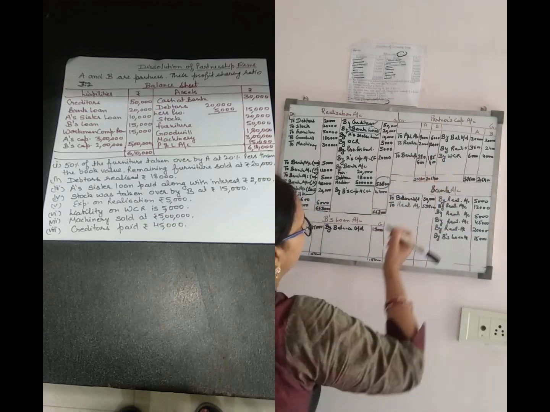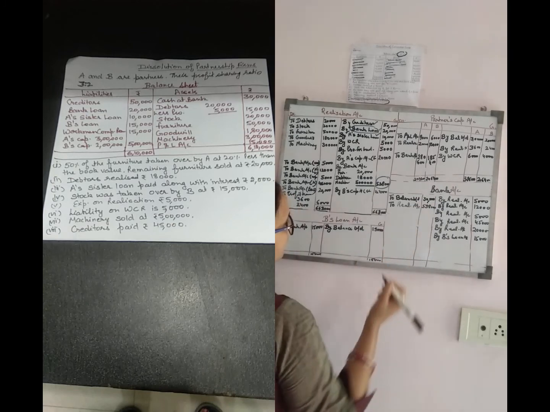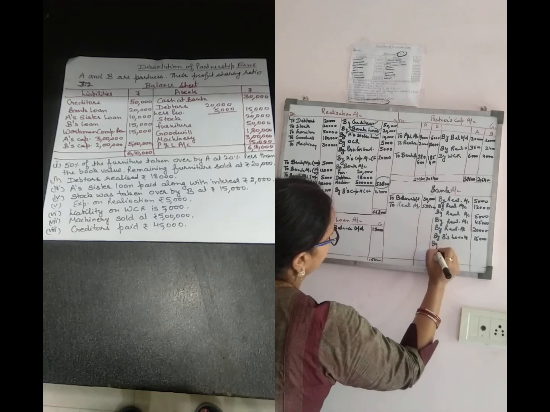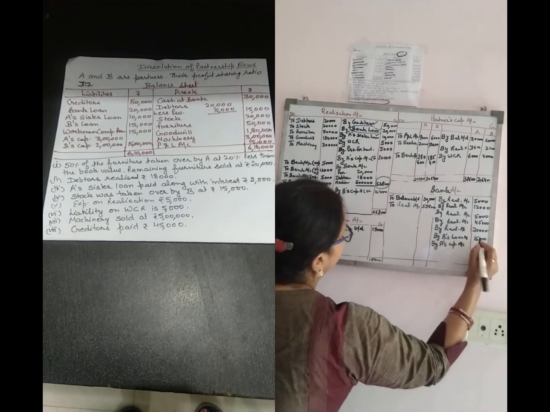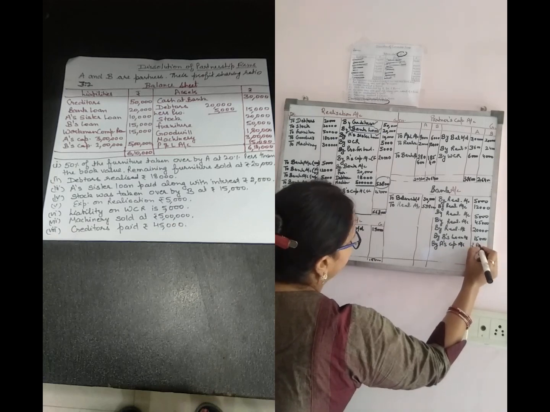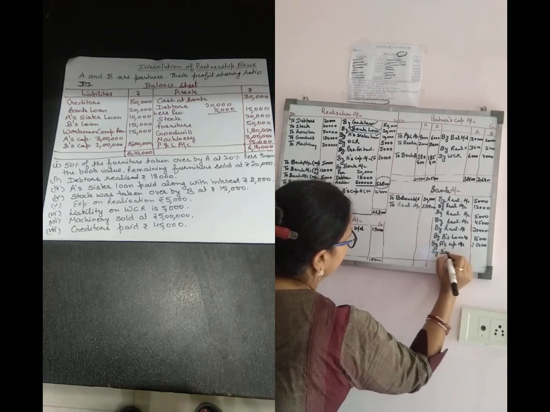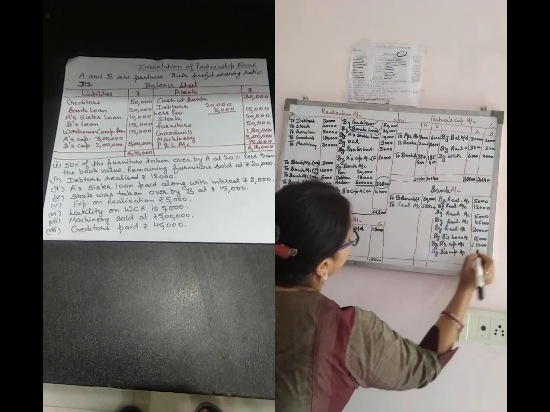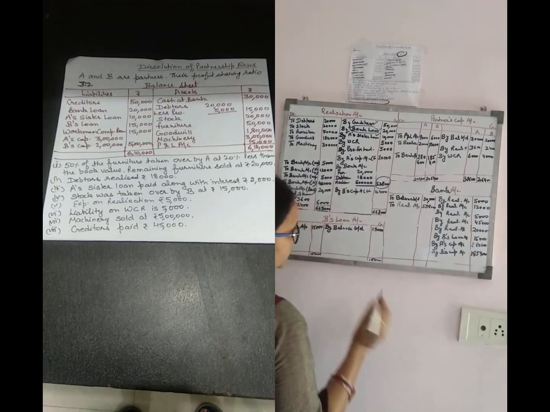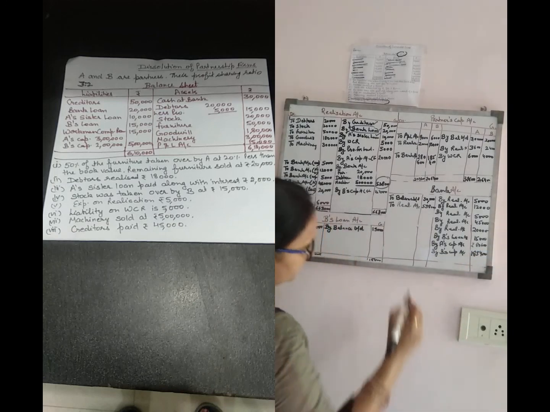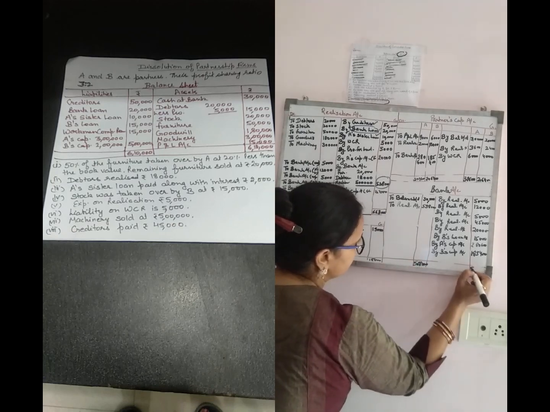Then the balance of the capital which is to be given to the partners: by A's capital, that is 2,80,600, and by B's capital, that is 1,85,400. When we total, the debit side and the credit side of the bank account should be the same.